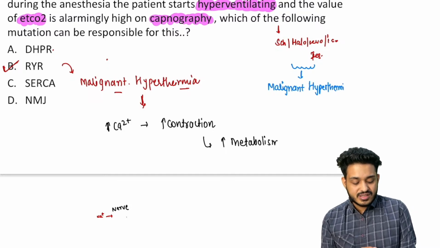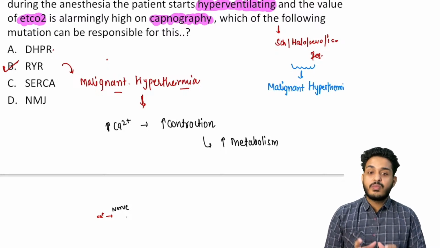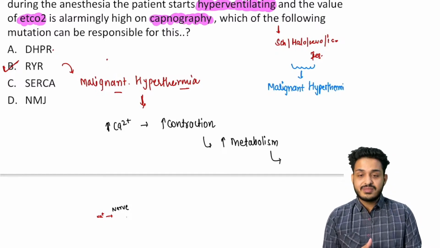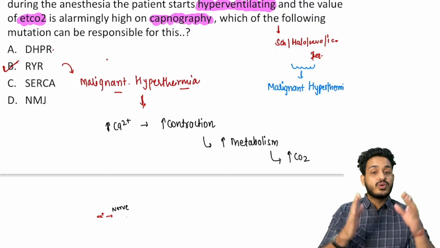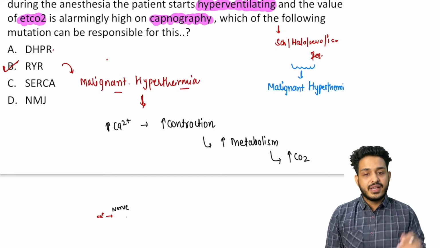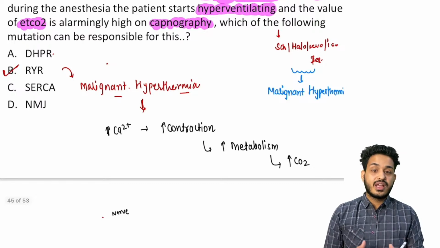Metabolism is what? Sum of anabolism plus catabolism. All the reactions that are happening in your body are metabolism. So whenever there is increased metabolism, there will be an increase in CO2 production, and that is what you are seeing on the screen. That is going to be your increased EtCO2. That would be leading to that particular graph, right? So what you need to do, you need to block that calcium, you need to decrease the calcium.